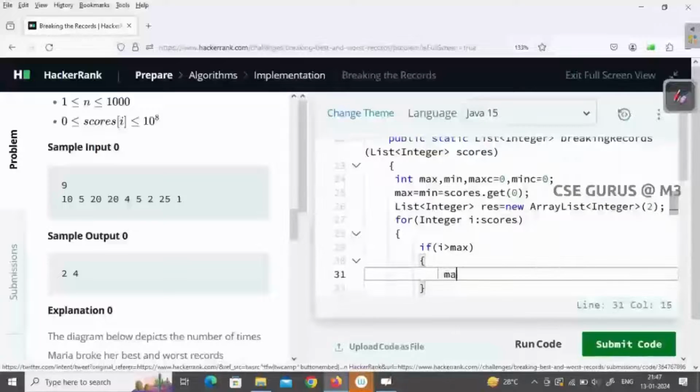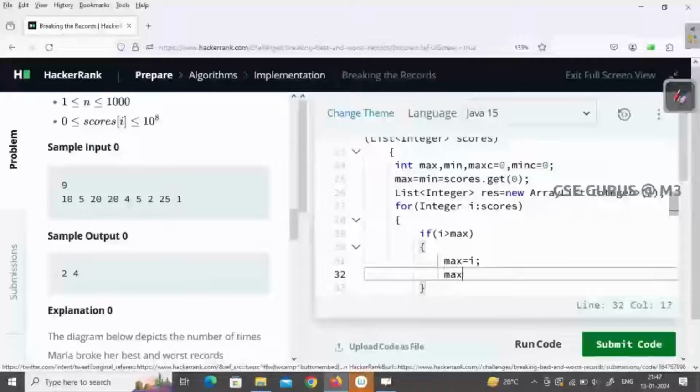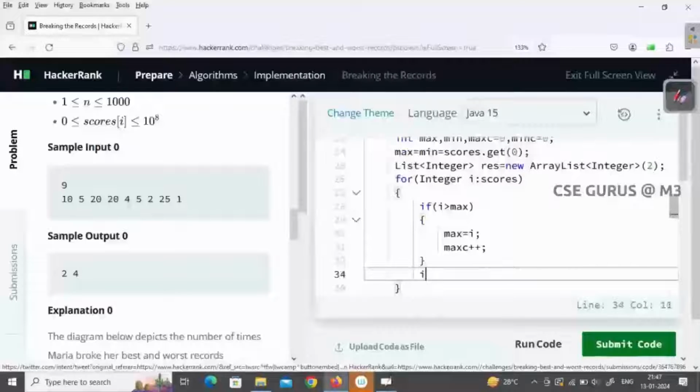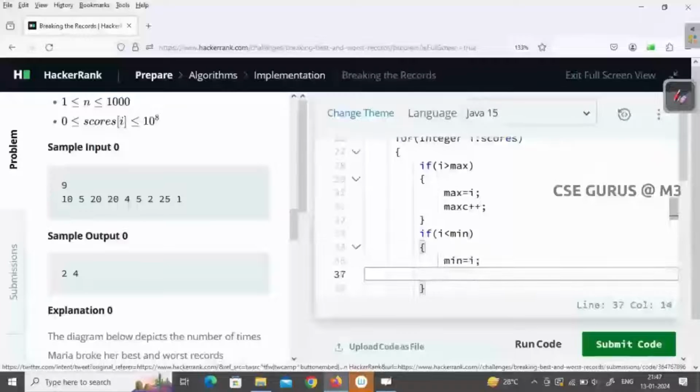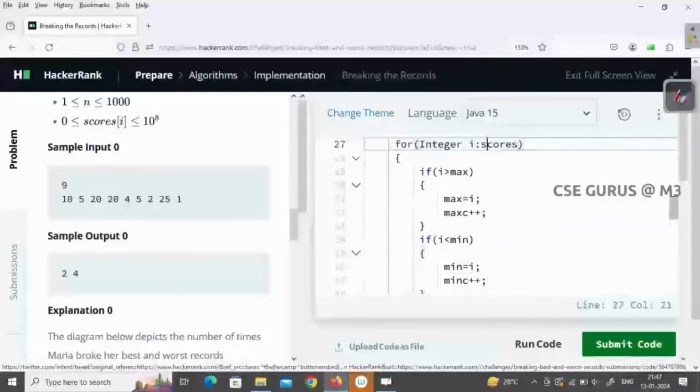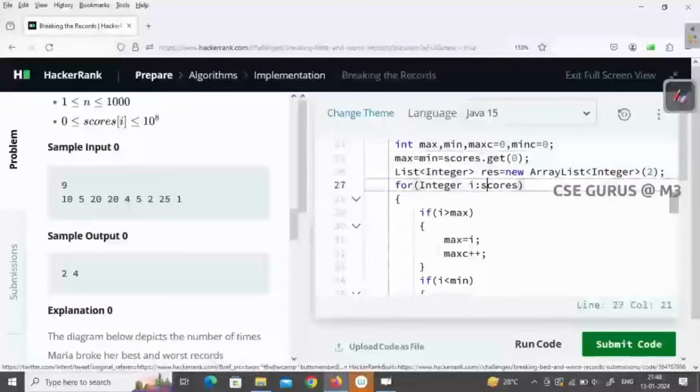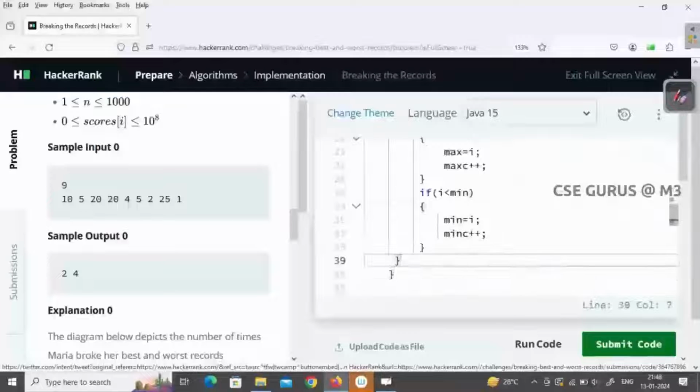So now if i greater than max, I have to write two things. One is max equals i and max count plus plus. At the same time, if i less than min, two things again: min must be updated, equals i, min count also to be updated, plus plus. So how many times the minimum record is broken and how many times the maximum record.